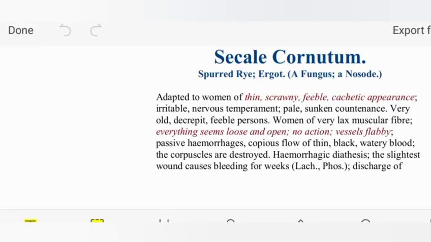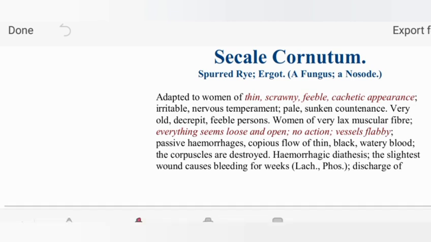Sickle cell is the drug usually used in patients who are very irritable, nervous, with a cachetic appearance. The guiding symptom of sickle cell, you should always remember, is hemorrhagic diathesis. The slightest wound causes bleeding, like Lachesis and Phosphorus. And an important feature of sickle cell is that, like Camphora, the patient feels cold to touch, but